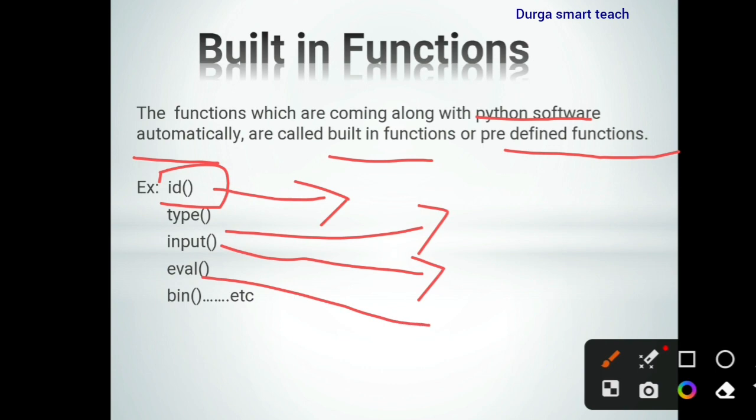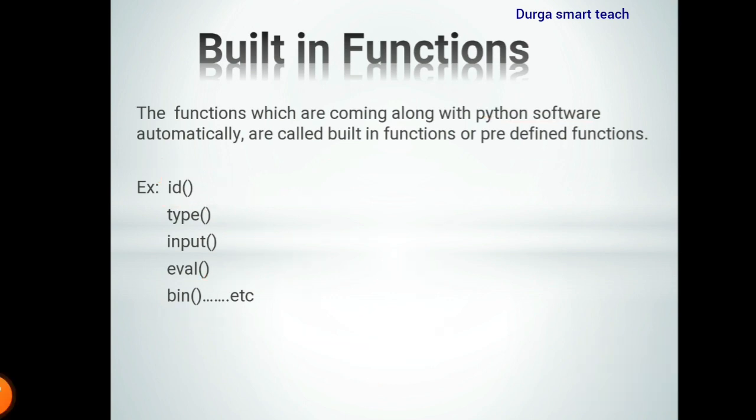Next, eval is used to evaluate an expression and return its value. Next, bin is used to convert a value to binary. So these are some inbuilt functions. We have already seen some inbuilt functions in Python, that is print, input, type, id, next, append, insert, len. All these are inbuilt functions, okay?